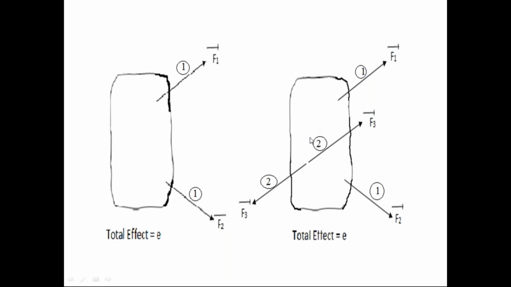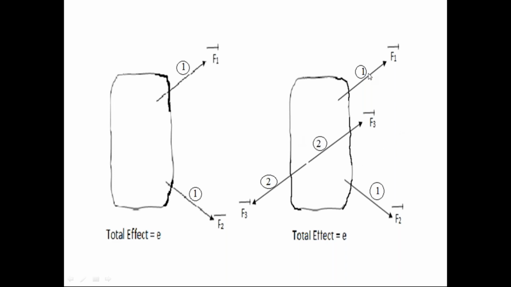There is no effect of the second force system on the rigid body because the second force system is in equilibrium condition. So in the second diagram, the first force system acts on the rigid body and also the second force system acts on the rigid body. But the second force system is in equilibrium condition. So the effect of the second force system on the rigid body is zero.